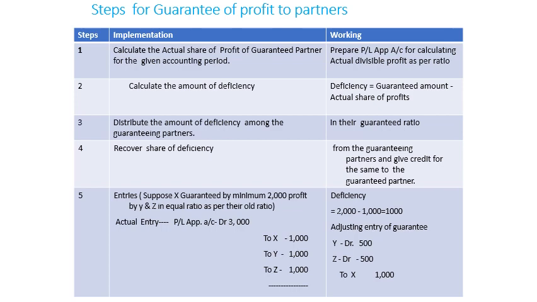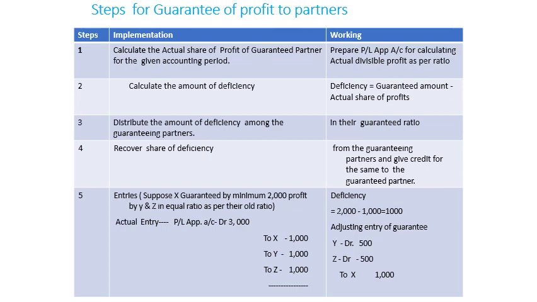So now the actual entry is profit and loss appropriation account debit with the amount, suppose 3000, the earning of the organization. First of all, divide it among all the partners X, Y, Z in their equal ratio. Now you may see X is getting 1000 and the guarantee has been given for 2000. So it is less, and the difference between the two is to be calculated first: 2000 minus 1000 is equal to 1000.